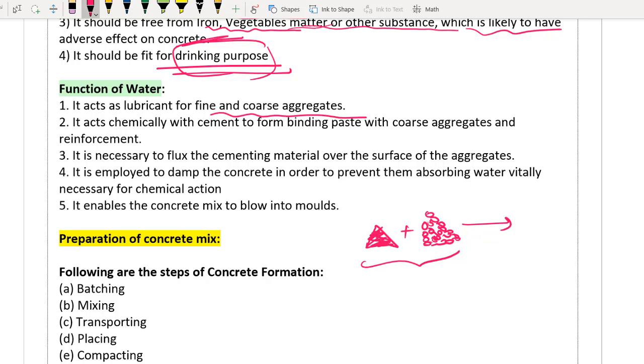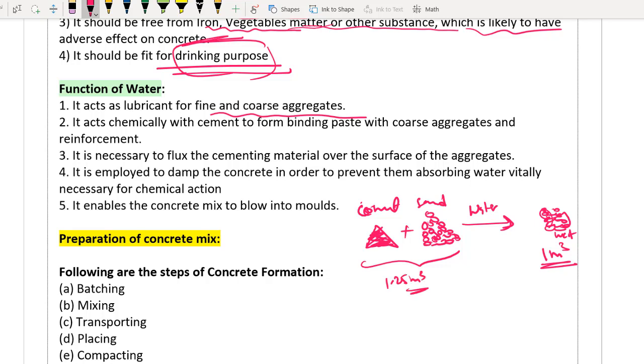But you also have to add water. When you are adding water to this cement and sand, you will be getting my cement mortar. Agreed? So to get 1 meter cube of wet cement mortar, how much dry cement mortar will you be using? You will be using 1.25 meter cube.